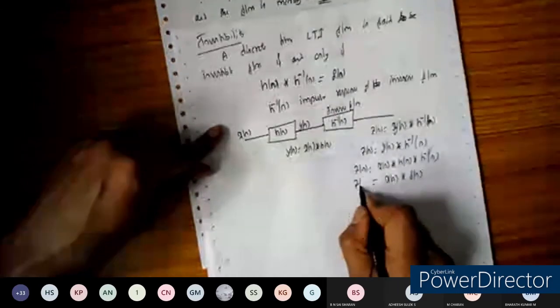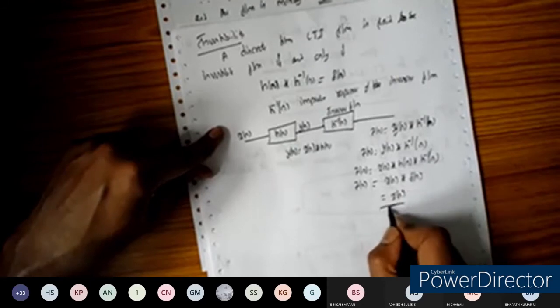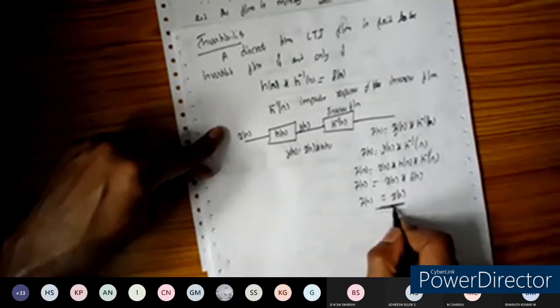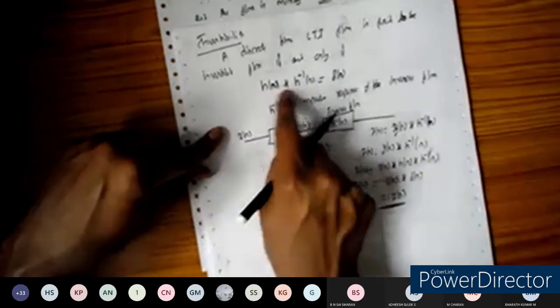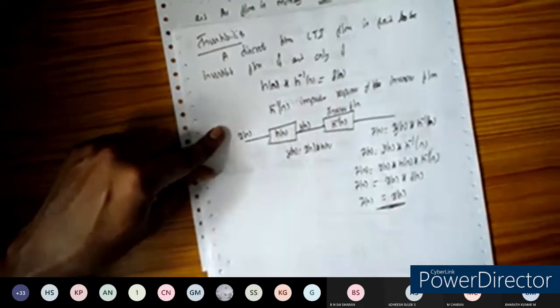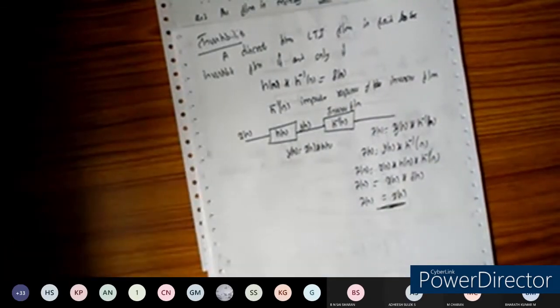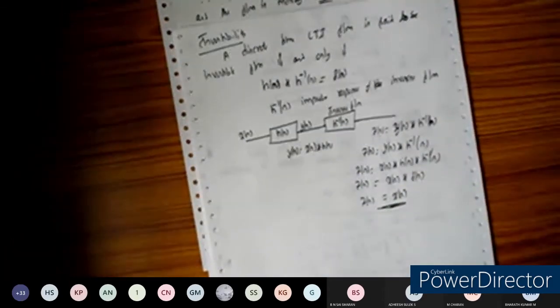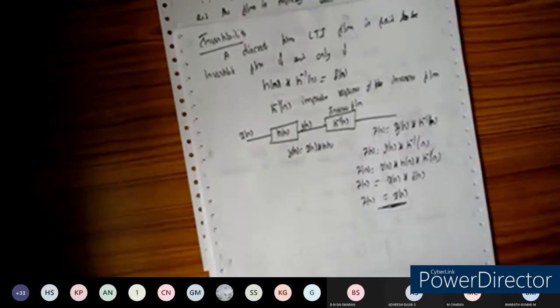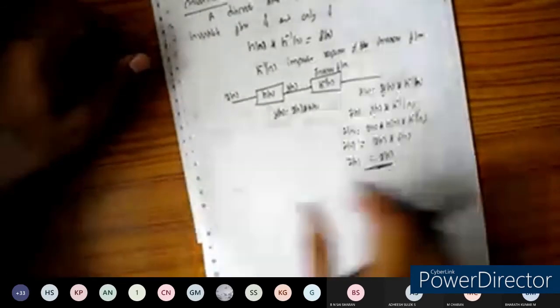So z of n is equal to x of n convolved with delta of n, which is nothing but x of n. Such a system is said to be invertible if the convolution of h of n with its inverse is equal to delta of n. Similarly, we can extend the condition for the continuous time system.